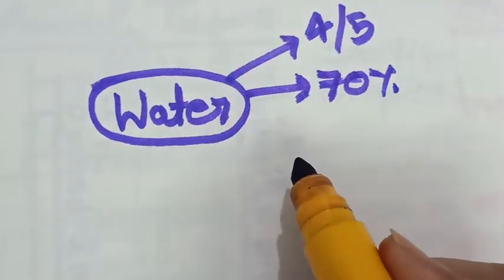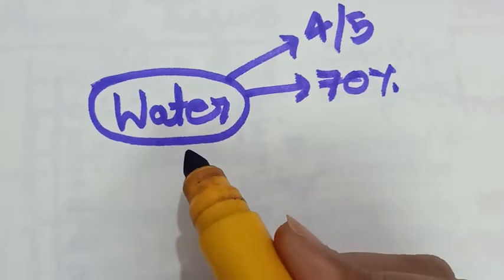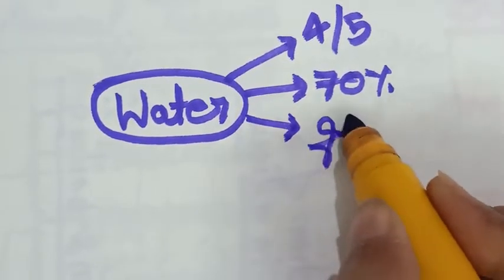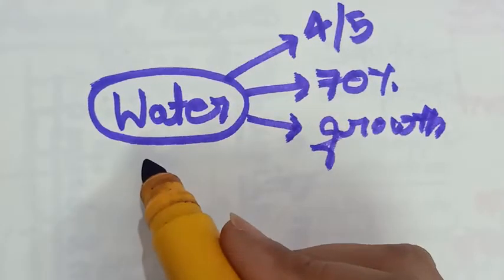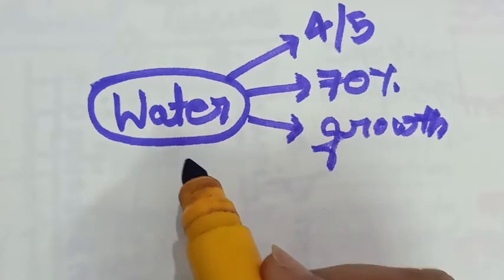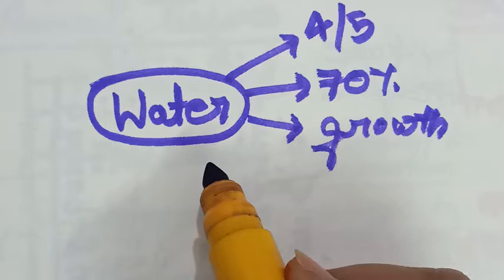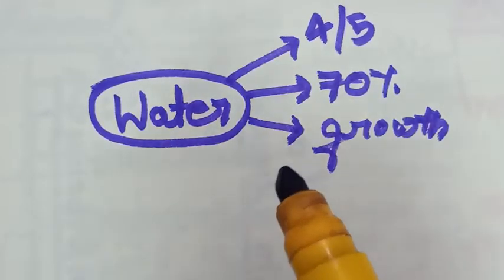The next one is importance of water. Water plays an important role in a large number of natural processes. It is vital for growth of plants and animals. So it is responsible for our growth. The human body as well as other living organisms need water for almost every function which is being carried out by each and every cell. Means our every cell requires water in many processes.